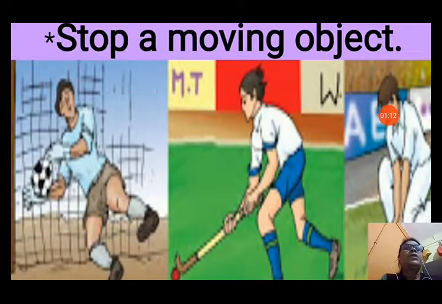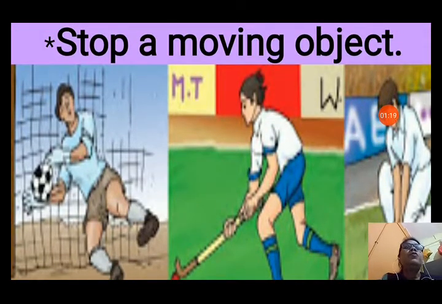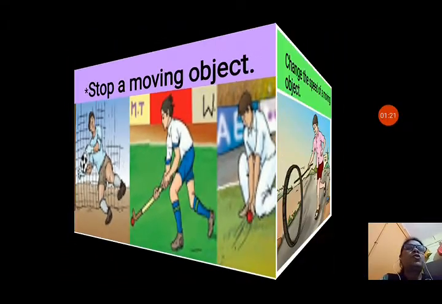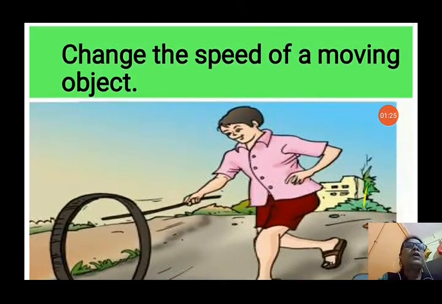Stop a moving object. By using force, if a ball is moving, we can stop it. So force can stop a moving object also. Next, change the speed of a moving object. By using force, we can change the speed. That means we can increase or decrease the speed of an object by using force.